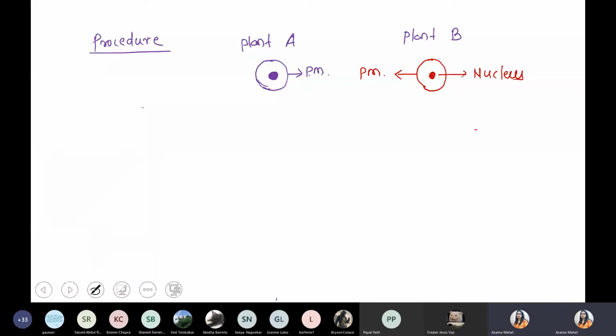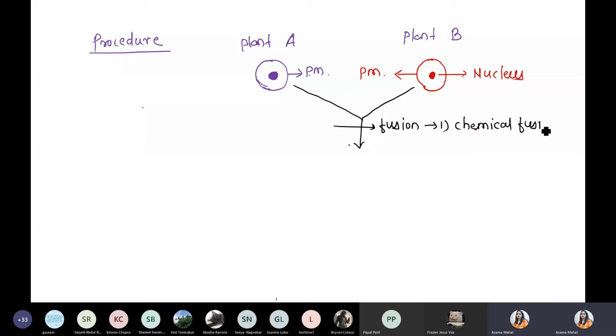Next step, these two cells undergo the process of fusion. And for the fusion, basically two types of method can be used. Number one, chemical fusion.